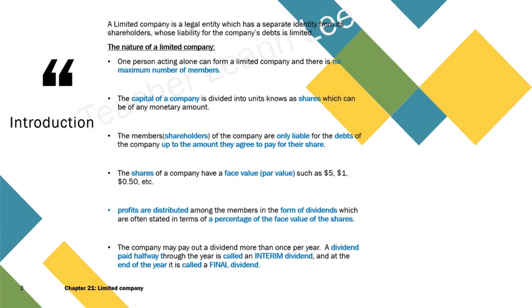The nature of a limited company: you can start with one person, and there is no maximum number of members. Therefore, you will see shareholders of Genting Highlands Holding Company. A holding company that is a public limited company is allowed to issue shares and get funds from the public, so a lot of people could buy their shares. There is no maximum number of shareholder members. Member here means a shareholder.